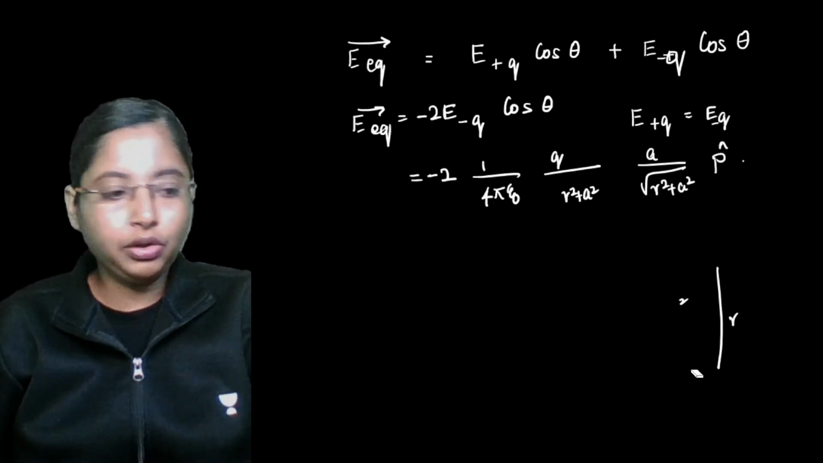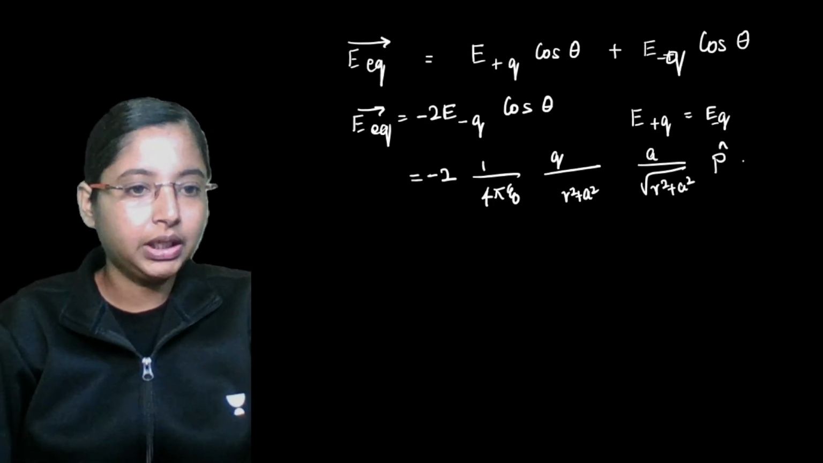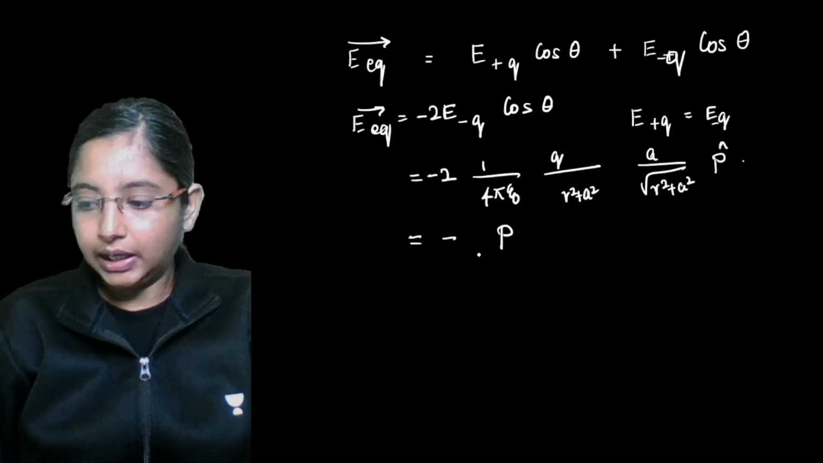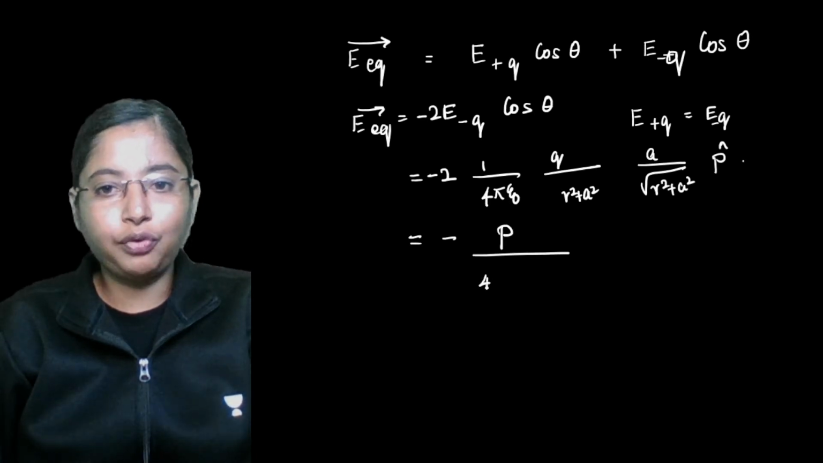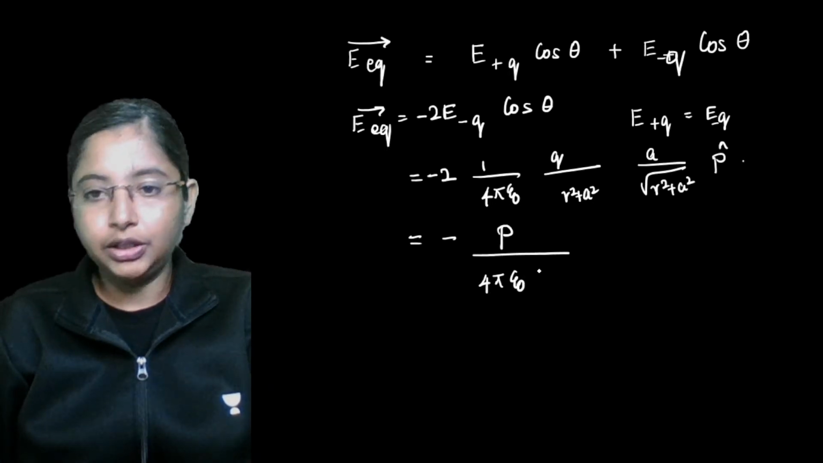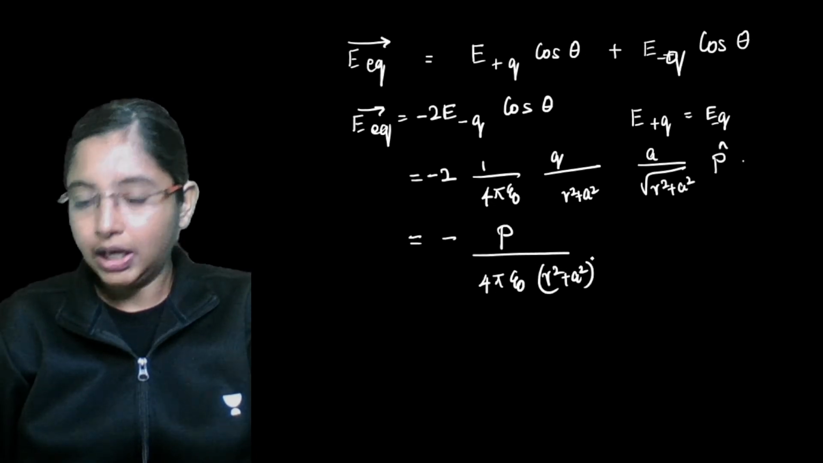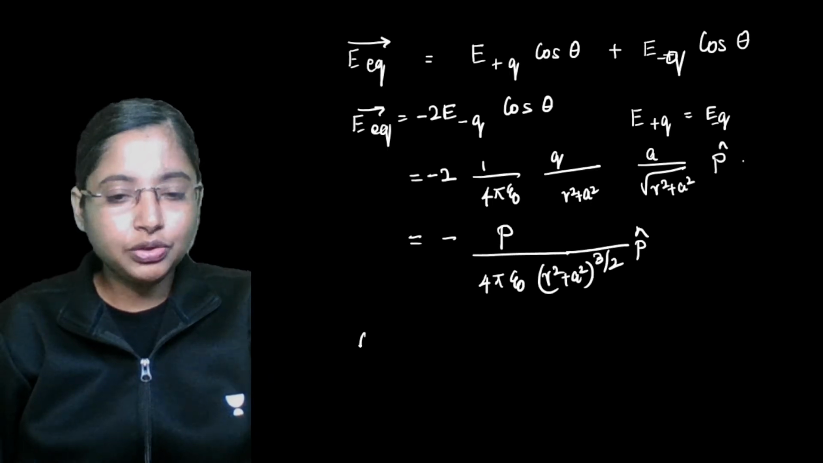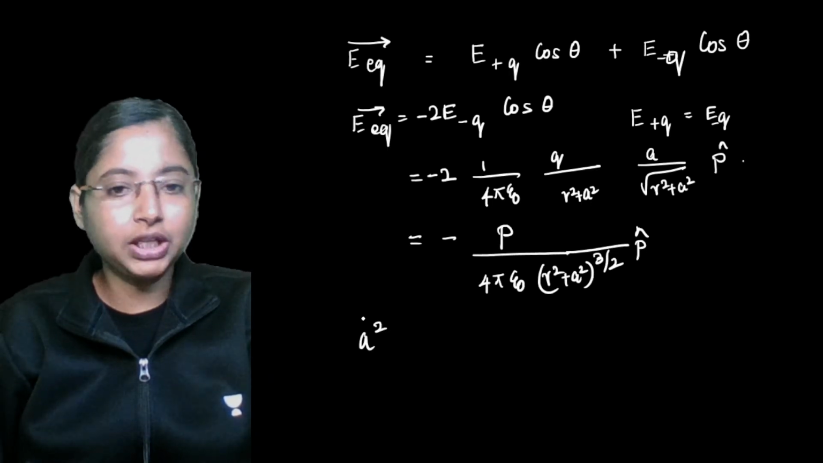Now all you have to do in this case is solve for this particular equation. We have 2 into Q into A. This ends up becoming P, divided by 4 pi epsilon naught. If you solve for this, you will get r square plus a square, the whole to the power of 3 by 2, into p cap. Again we use the same logic, that a square is extremely smaller